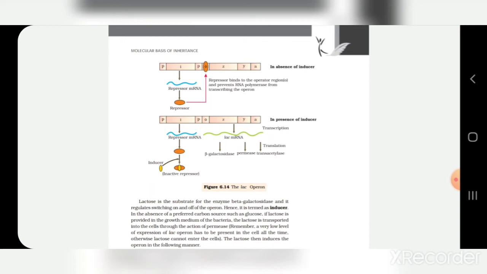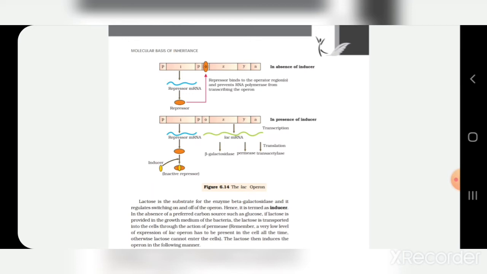Now, lactose is the inducer in the lac operon itself. If lactose is present, then it will be switched on, and if lactose is absent, it will be switched off. The three structural genes, Z, Y and A, transcribe a polycistronic mRNA.